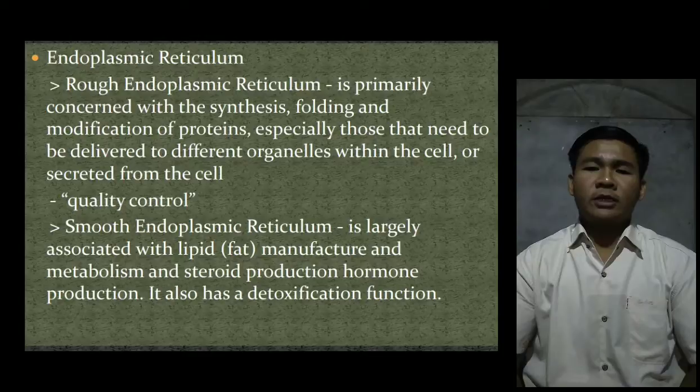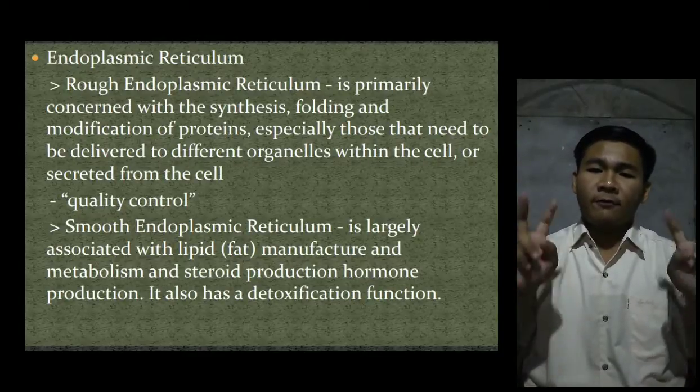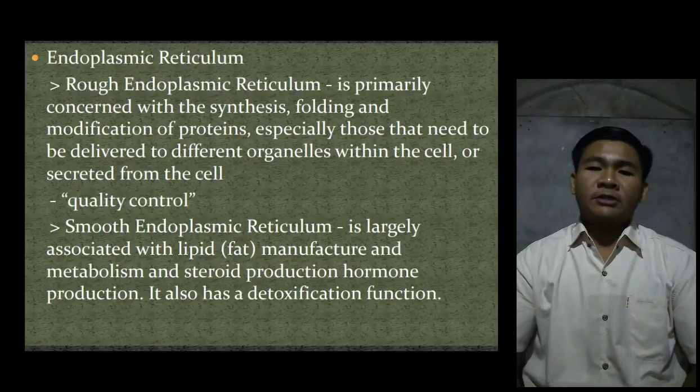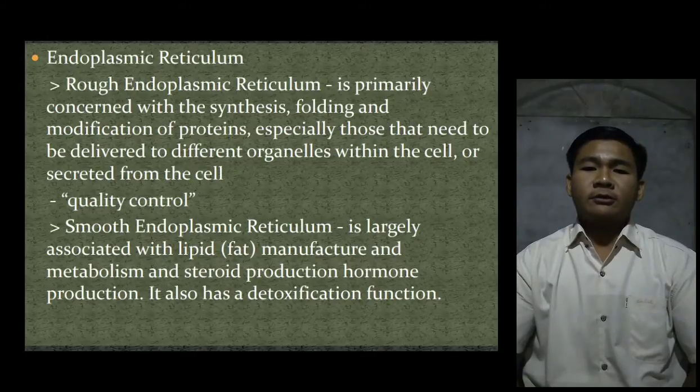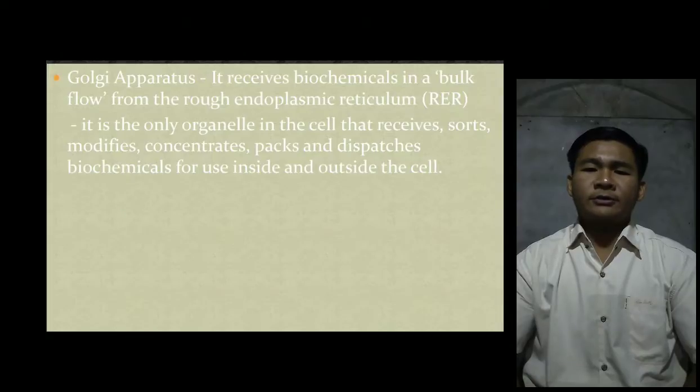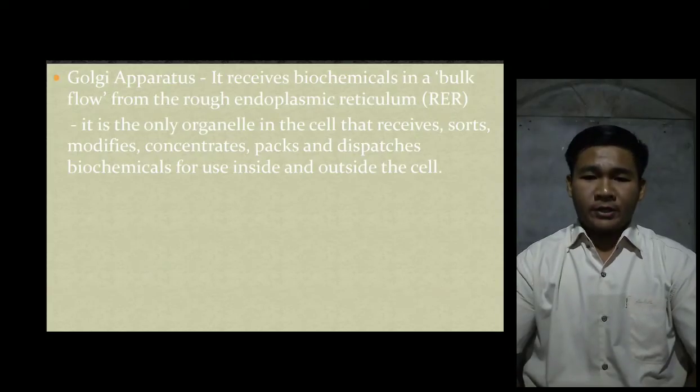Next, smooth endoplasmic reticulum is largely associated with lipid or fat manufacture and metabolism and steroid hormone production. It also has a detoxification function. Golgi apparatus. It receives biochemicals in bulk flow from the rough endoplasmic reticulum. It is the only organelle in the cell that receives, sorts, modifies, concentrates, packs, and dispatches biochemicals for use inside and outside the cell.